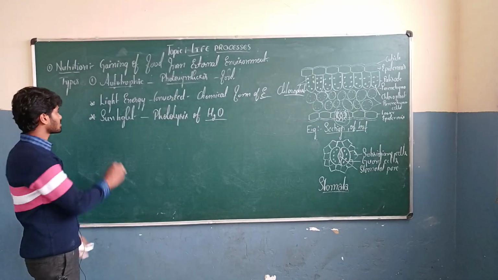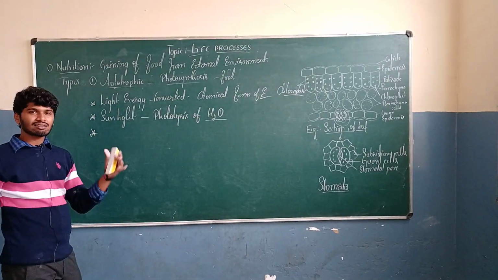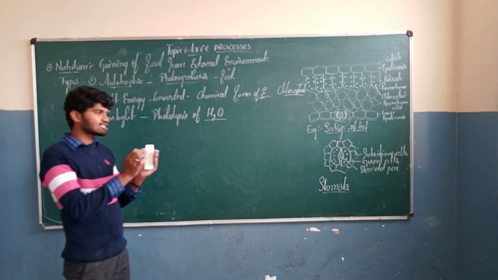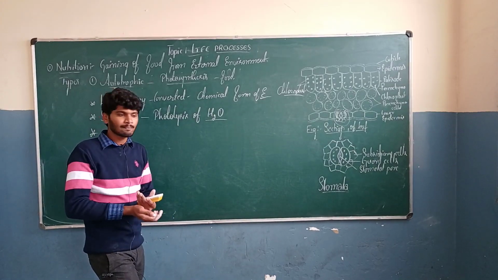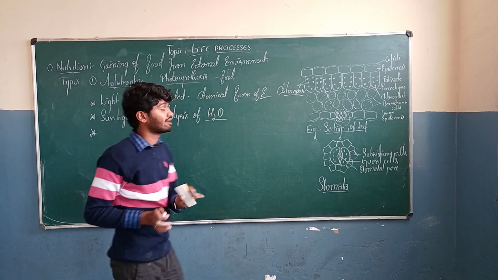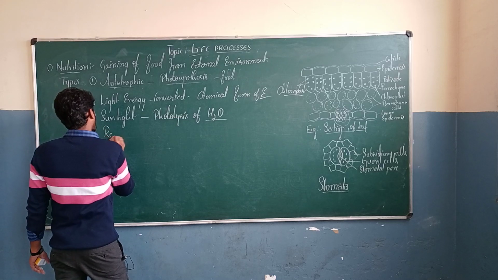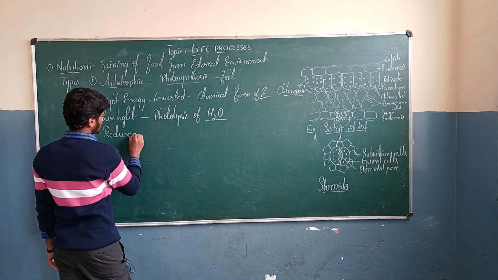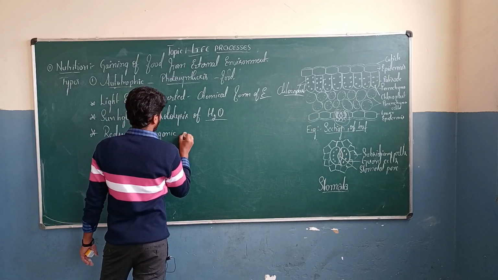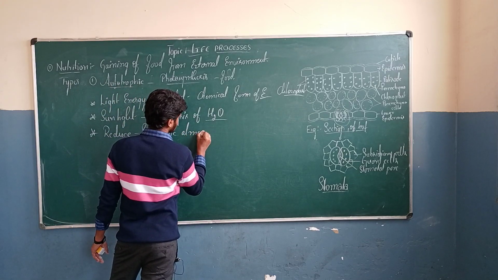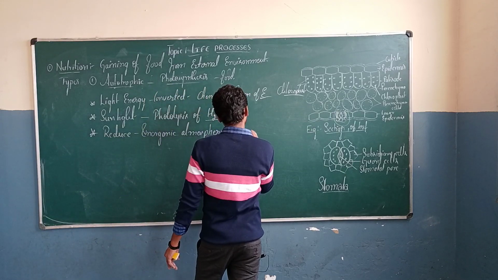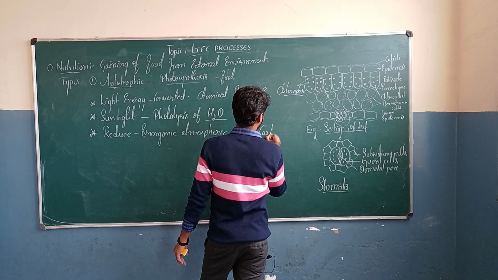By breaking the water molecule, they gain the oxygen molecule and H plus ions. With the help of these H plus and OH minus ions, they reduce the inorganic carbon dioxide into carbohydrates. And finally, they reduce inorganic atmospheric carbon dioxide to carbohydrates.